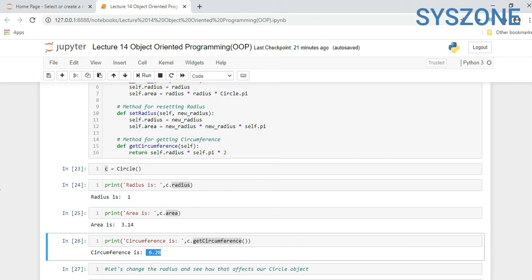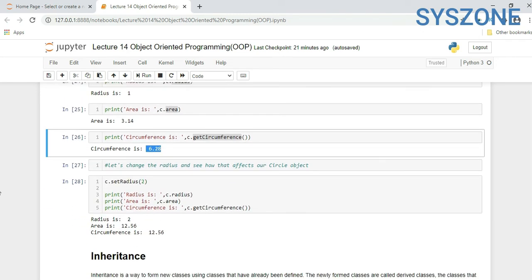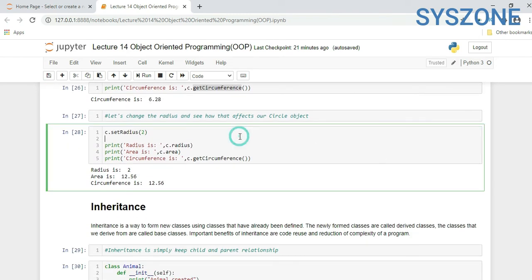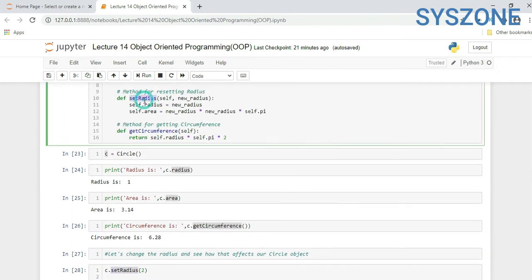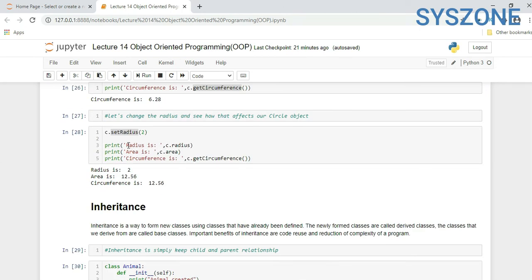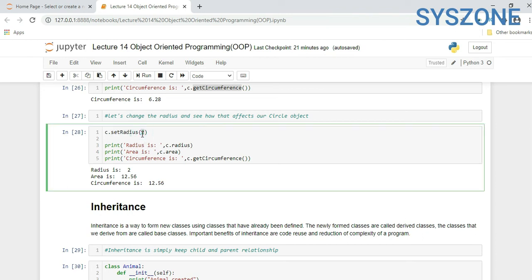So here we created a method inside a class. Now here we will call set_radius. By default the value of radius is 1. Now we want to change the value of radius. So c.set_radius will call the set_radius method inside the class, and the new radius value will get assigned. We are passing the parameter as 2, so radius will be assigned as 2. Now we are printing radius is c.radius, so it will return 2.